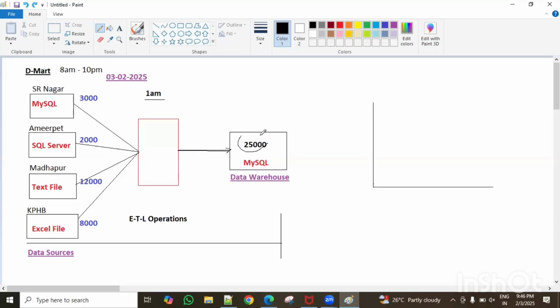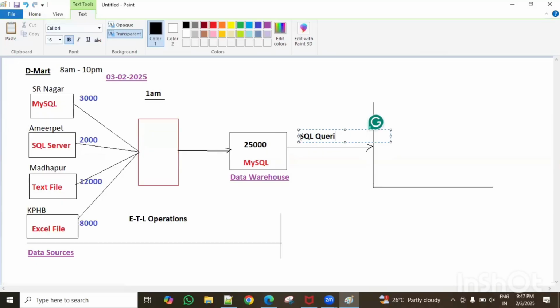See, here the data is small data now, but think of a huge amount of data. Very huge amount of data is there. On that huge amount of data, if you want to get the data through queries, they may perform very badly, guys. SQL queries will perform a little bit badly when we have a huge amount of data. For a normal or small amount of data, SQL queries are very fine, guys. But the problem is when you have a huge amount of data, at that time SQL queries will give bad results, guys.